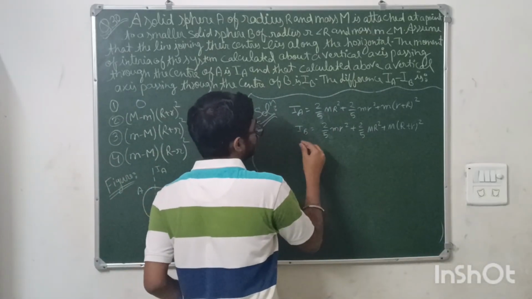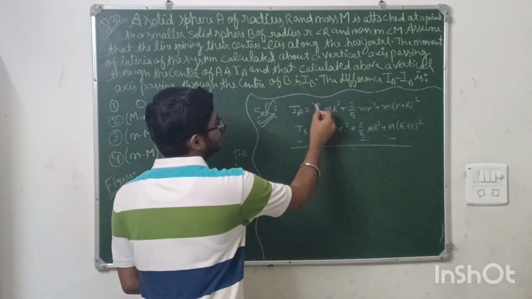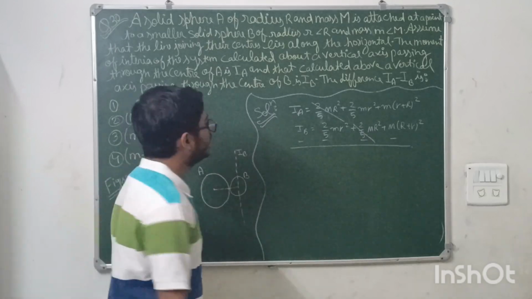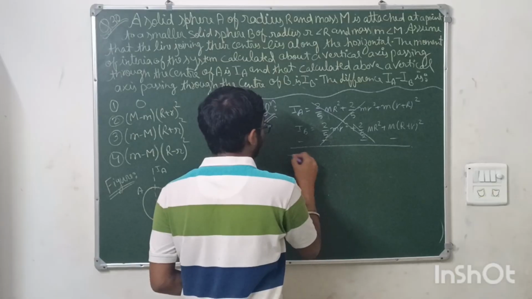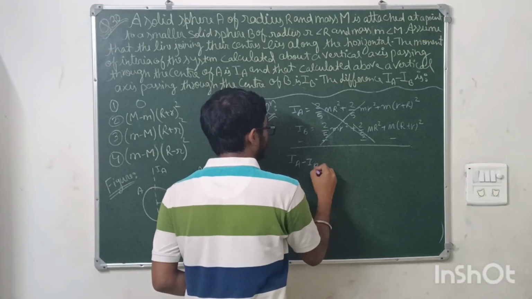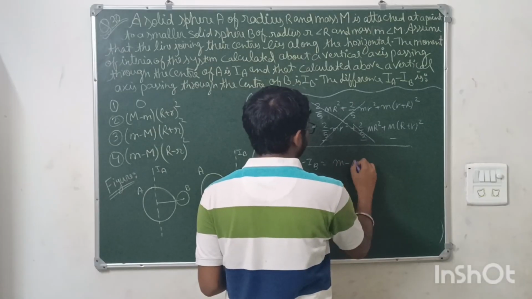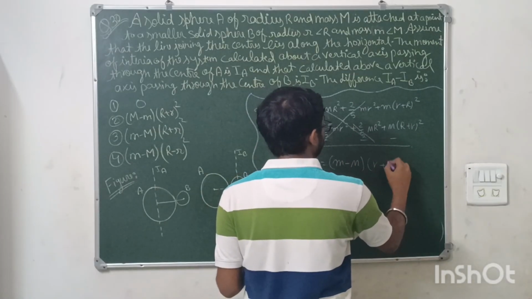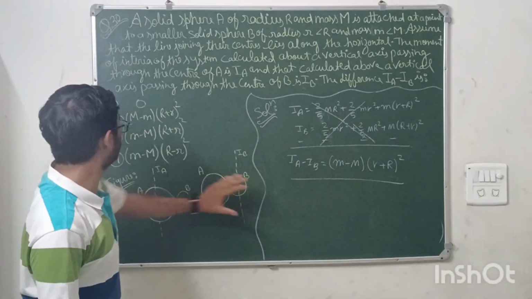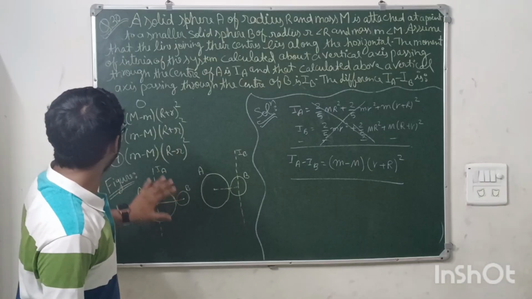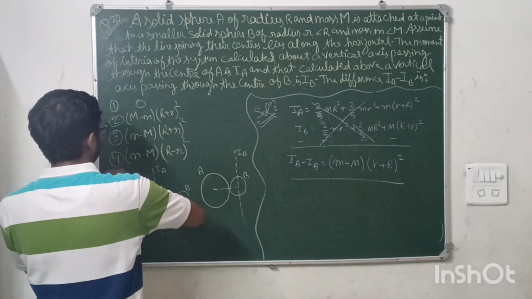Now we are doing the minus sign, so minus minus. Now here see, 2 by 5 capital M R square, 2 by 5 capital M R square cancel. Okay, 2 by 5 small m r square, 2 by 5 small m r square cancel. All these terms will be cancelled. So IA minus IB is coming out to be (small m minus capital M) into (r plus R) whole square. This is the final IA minus IB: small m minus capital M, (r plus R) whole square. This is the option number 3.